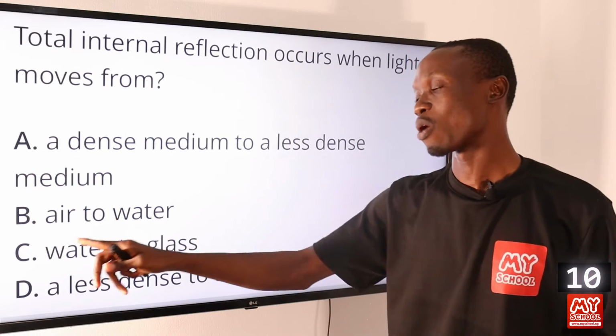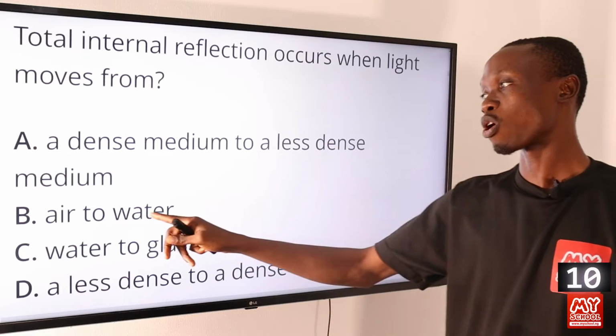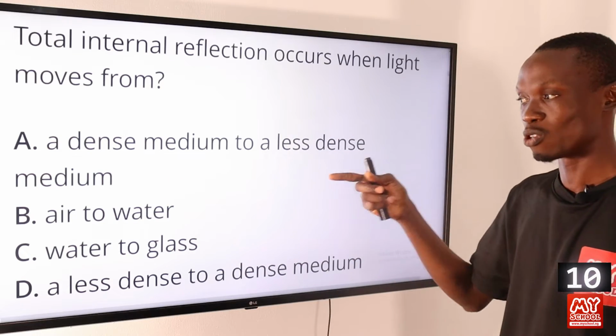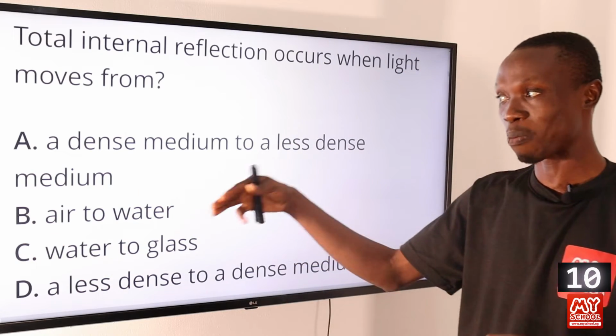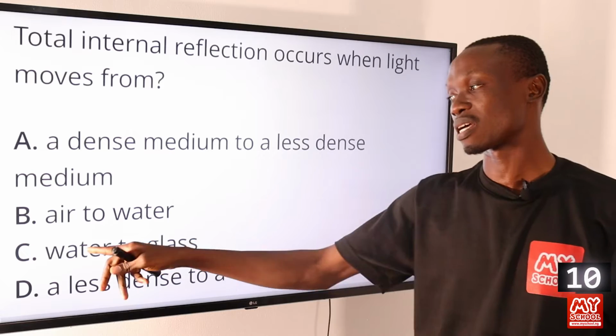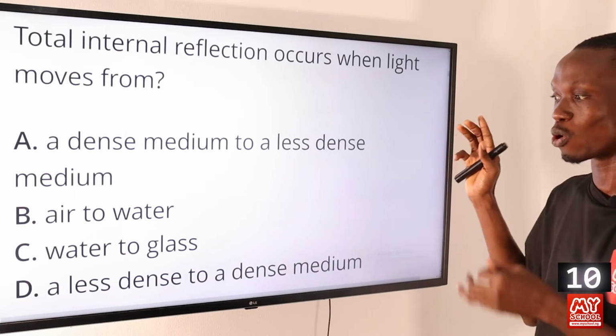Then option B, we have air to water. No, water is denser than air, so in this case total internal reflection will not occur. Then C is almost the same as B. Glass is denser than water, so total internal reflection will not occur.